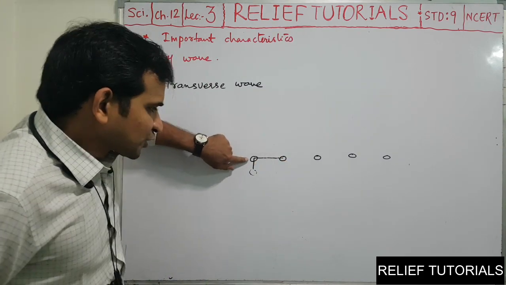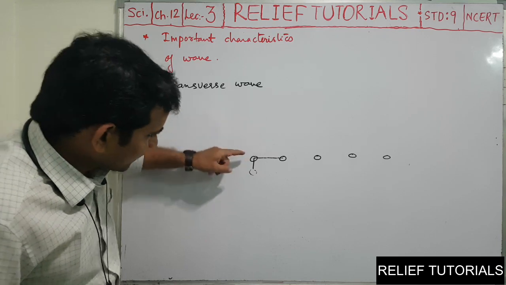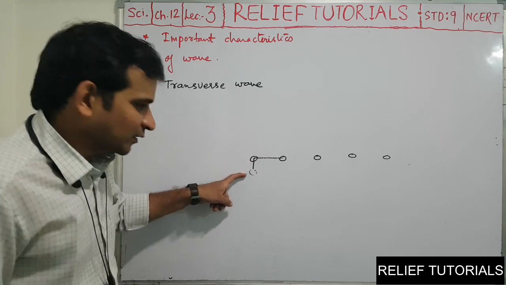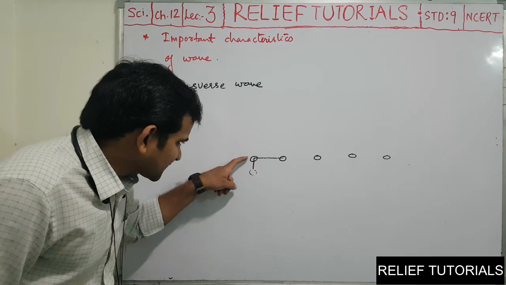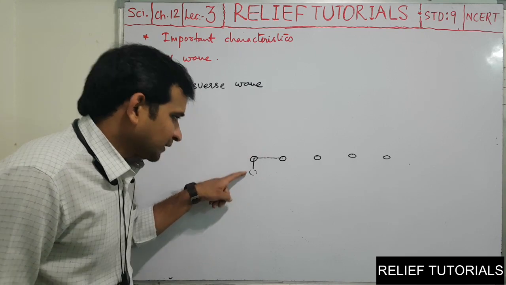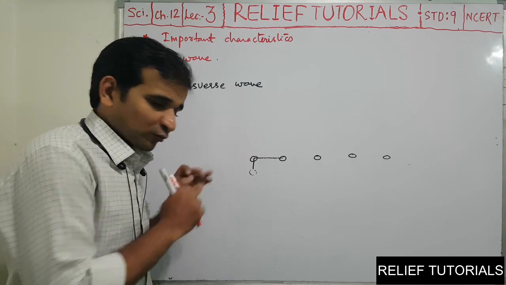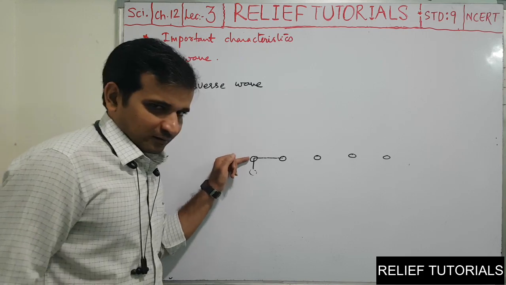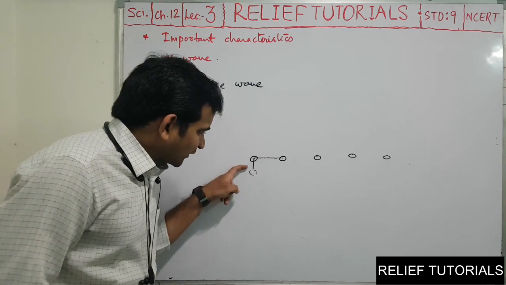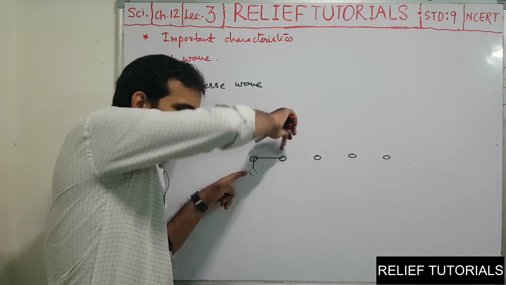So this was the original position of a molecule. The molecule shifted slightly downwards. So this is the displacement of a particle from its original position. Meanwhile, when the particle is going down, at the same time energy is moving horizontally.